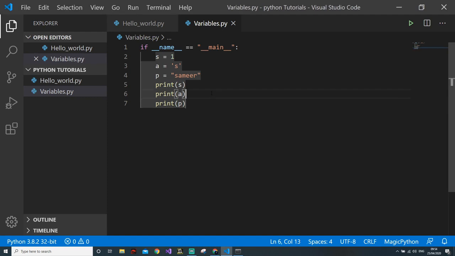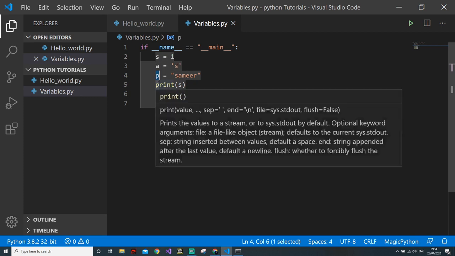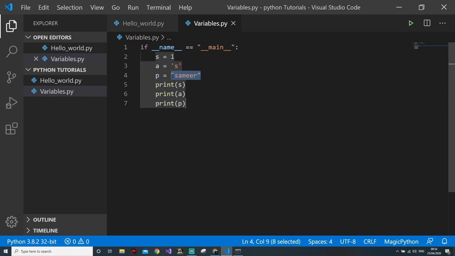So here Python automatically detects what kind of data type you are putting in a variable. In other languages you can use auto keywords and other things. In Python you don't have to use anything. You just have to write the variable name and in front what kind of value you want to store in it, and it will automatically typecast the variable to that data type.